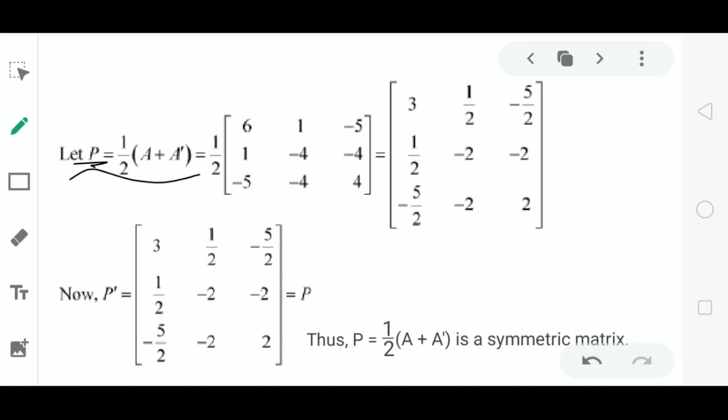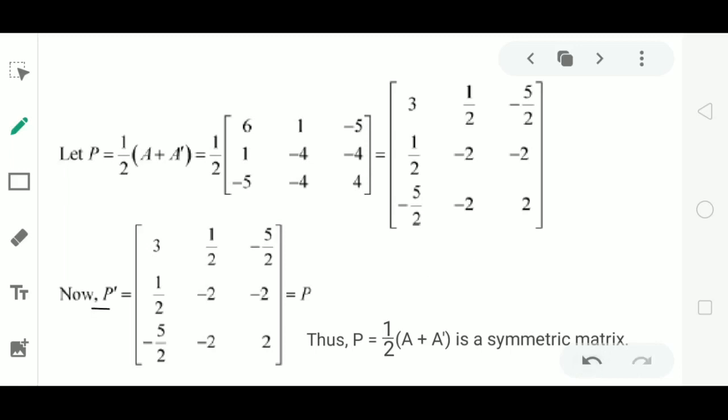Now we have to prove that this matrix 1 by 2 into A plus A dash, that is the matrix P, is a symmetric matrix. What is the condition of a symmetric matrix? A matrix A is said to be symmetric if A dash is equal to A. Here we have to prove the matrix P is symmetric, so P will be symmetric if P dash is equal to P. Let us find the matrix P dash.